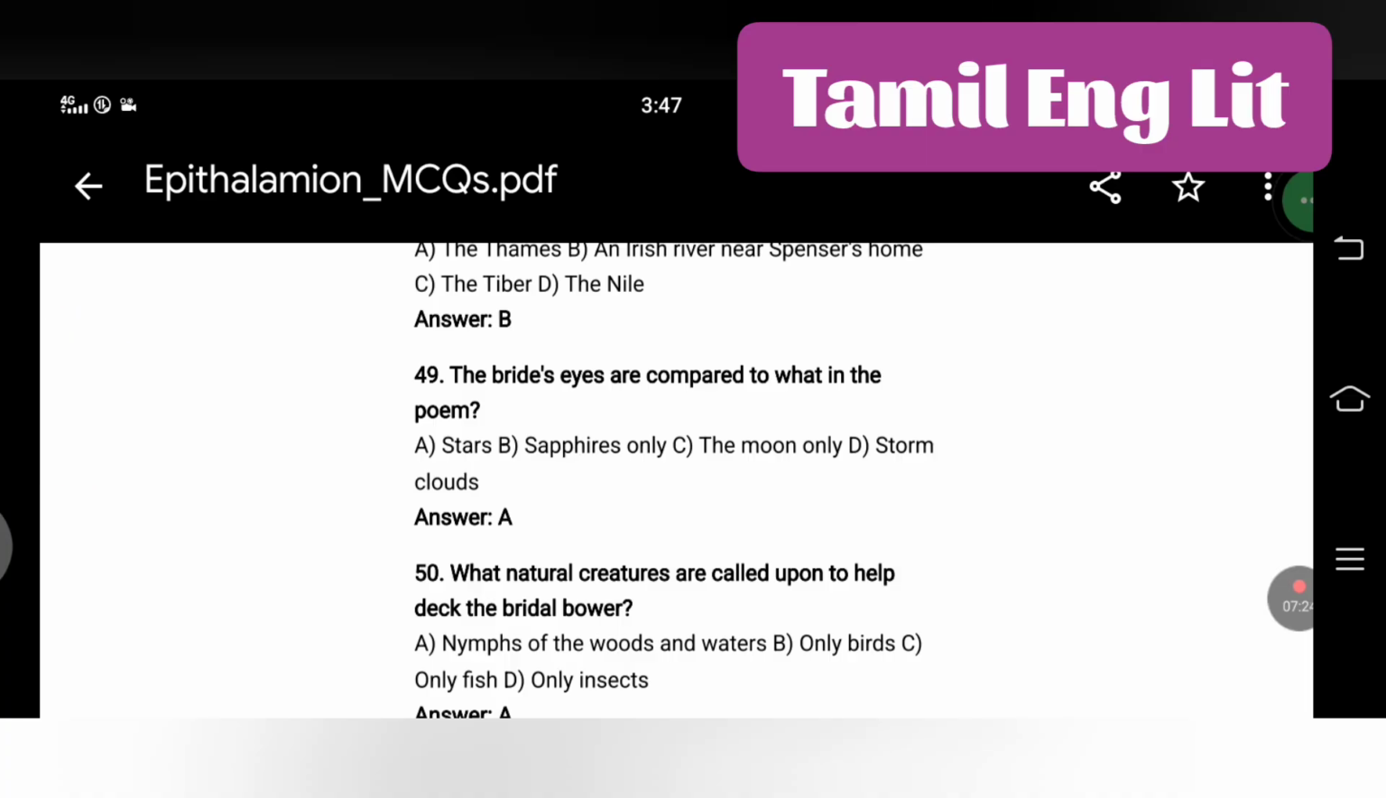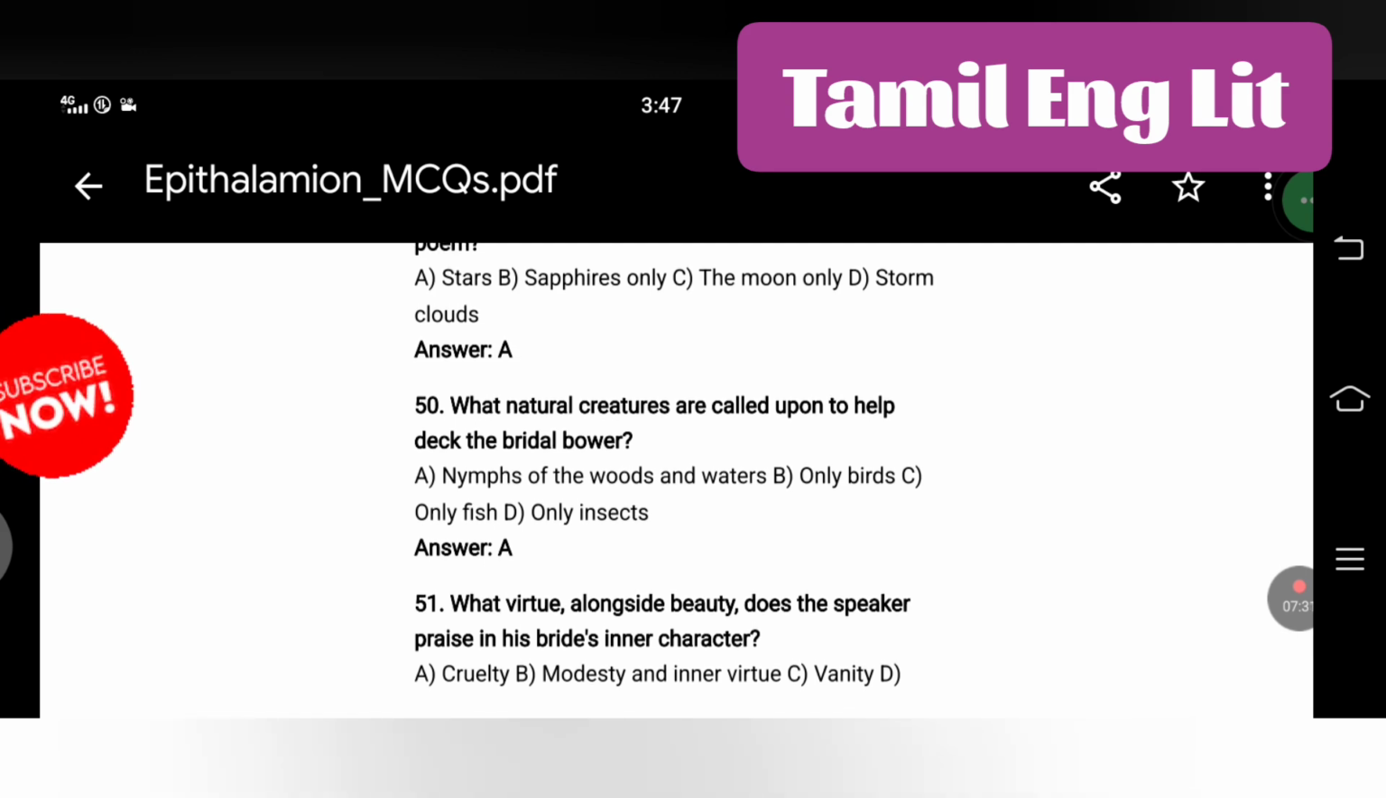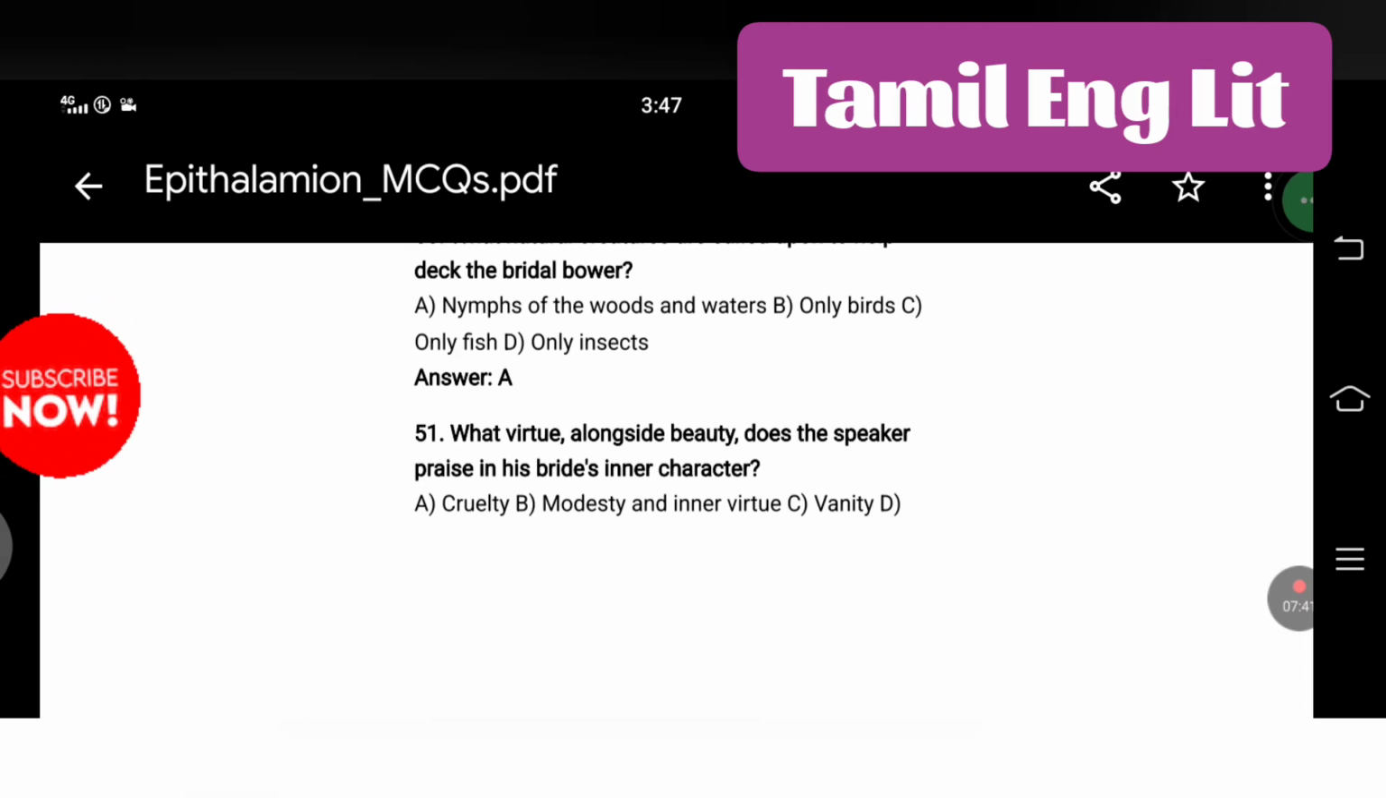The bride's eyes are compared to what in the poem? Stars. What natural creatures are called upon to help deck the bridal bower? Nymphs of the woods and waters. What virtue alongside beauty does the speaker prize in his bride's inner character?